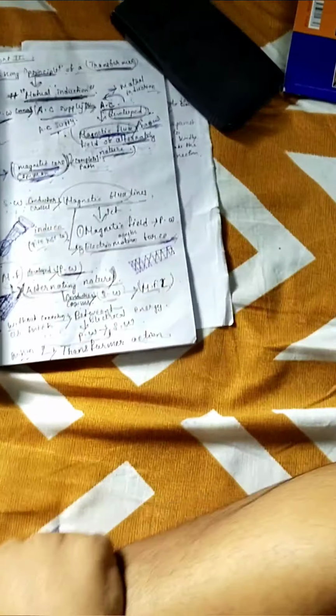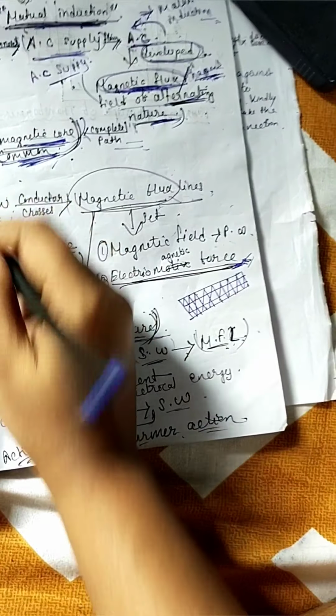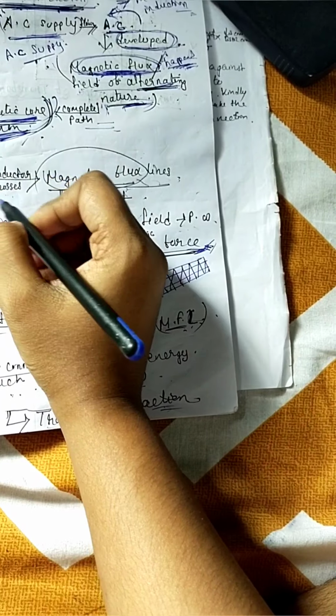Okay, now the second part. What is the second part? The second part is the conductor.